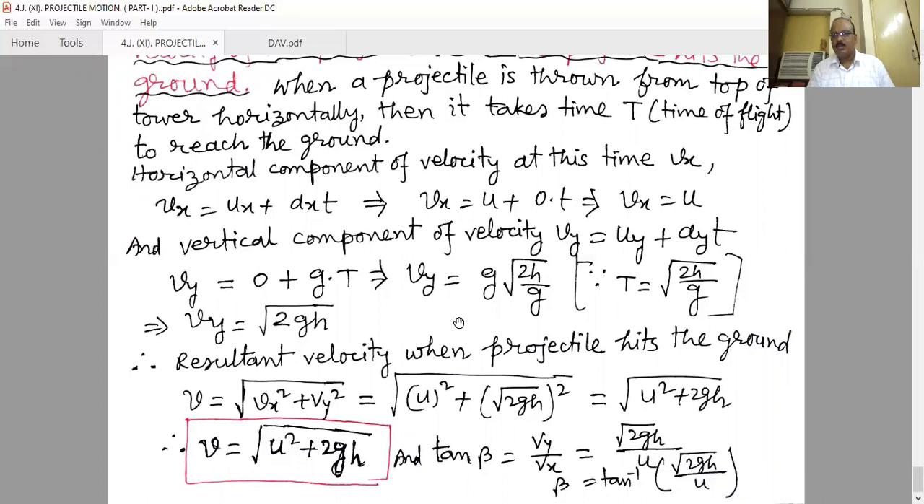with similar terms: what will be the equation of the trajectory, what will be the range, what is the time of flight, what will be the velocity at any point, what is the maximum height reached, what is the maximum range along the horizontal direction, and what is the maximum range along the vertical direction. That will be discussed in the next classes.